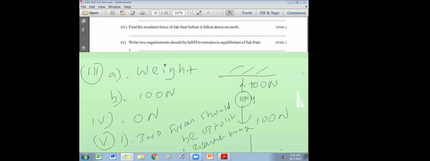Now remember, in the exam, they can ask equilibrium of 2 forces and 3 forces. But all the forces in your syllabus are coplanar forces. Whether it's 2 forces or 3 forces or 10 forces or 100 forces or 1000 forces, if the resultant is 0, that means the net effect of all the forces is 0, then the object is at rest or moving with uniform velocity. That is according to Newton's first law.